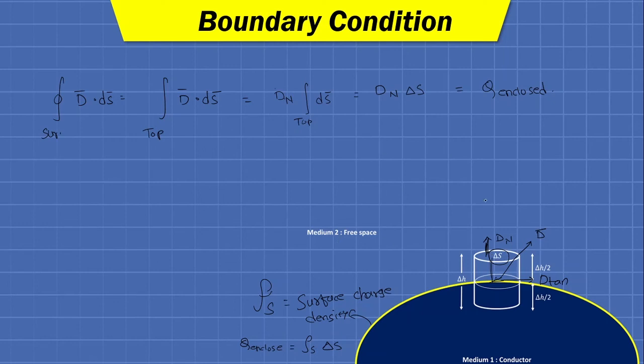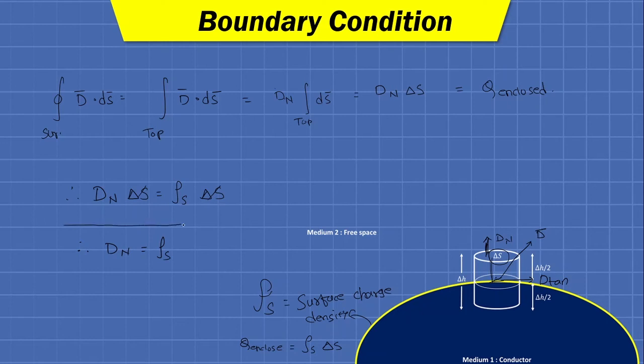So in place of Q enclosed, we can write rho s into delta s. Therefore the normal component of density multiplied by delta s equals the charges enclosed by this top surface, rho s into delta s. So delta s will cancel out, and finally we will have Dn equals rho s.